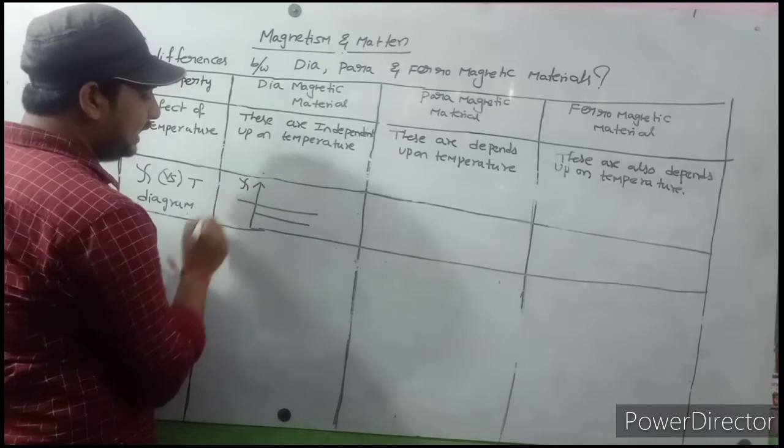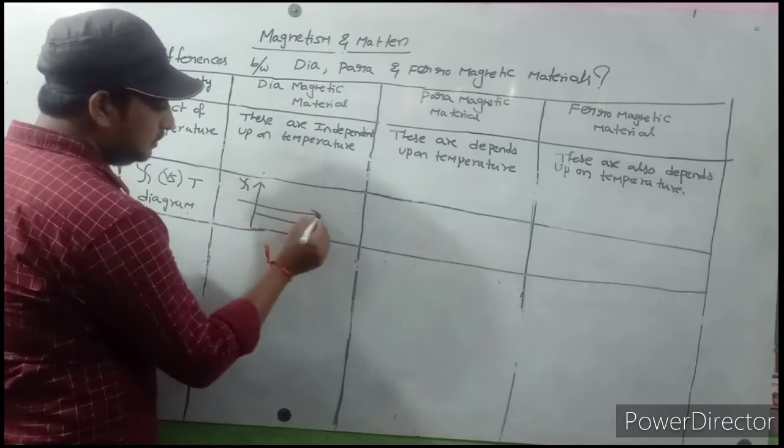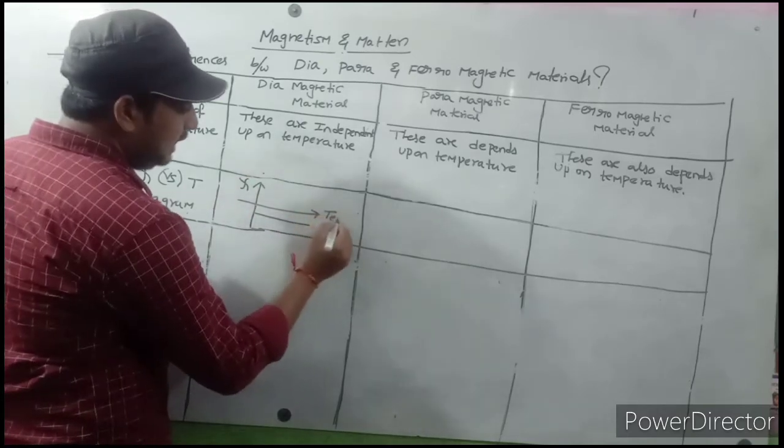Zeta is indicated on the y-axis and temperature on the x-axis.